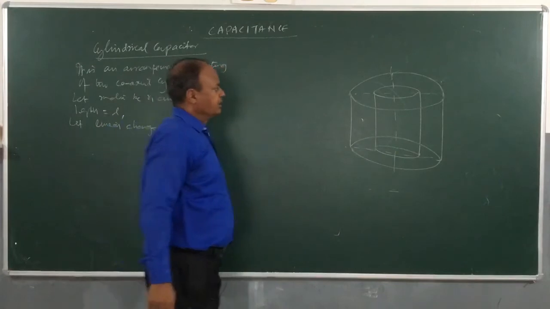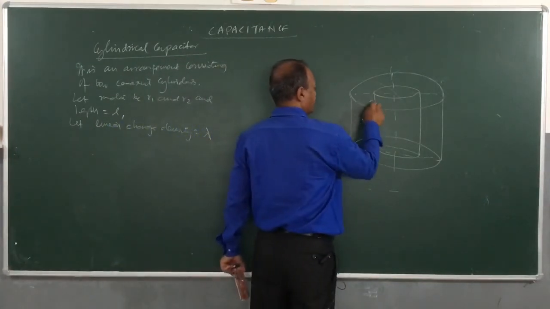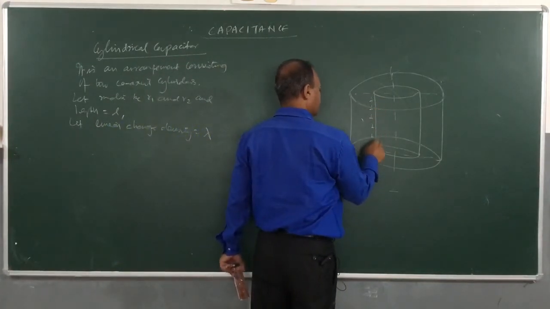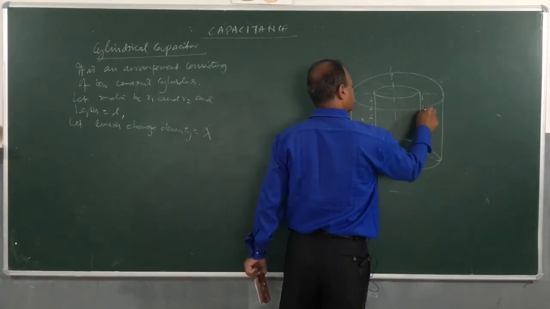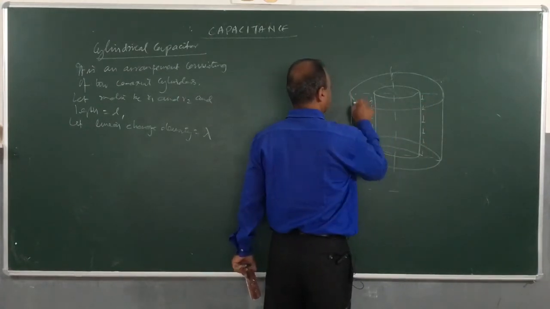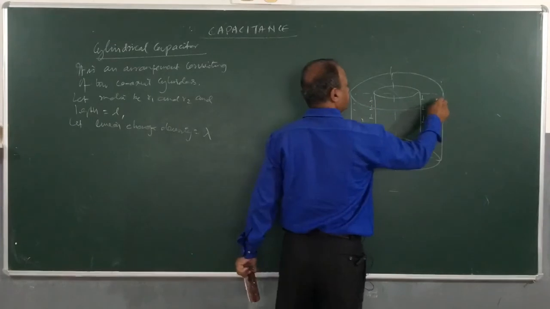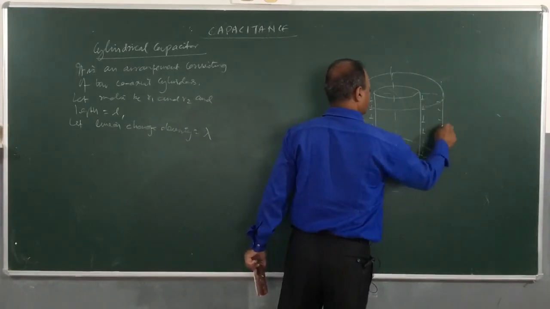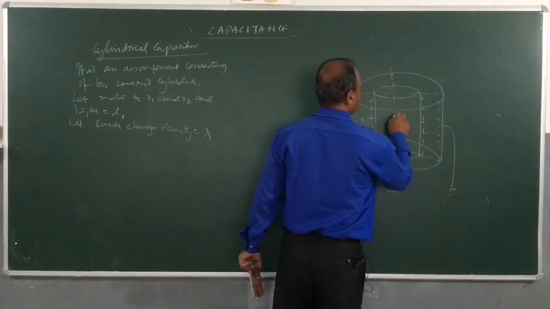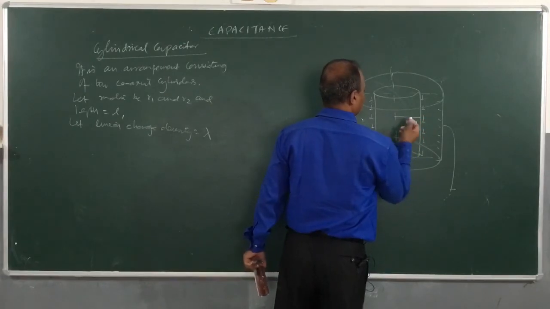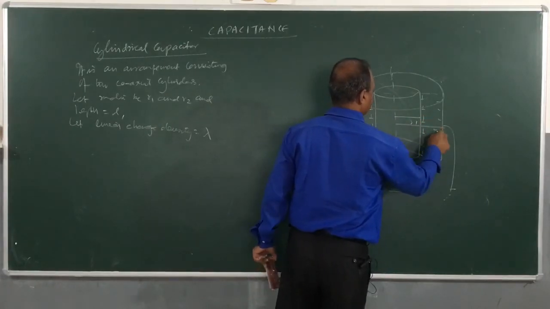They have linear distribution of charges. This is negative. The radius of the inner one is R1 and the outer one is R2.